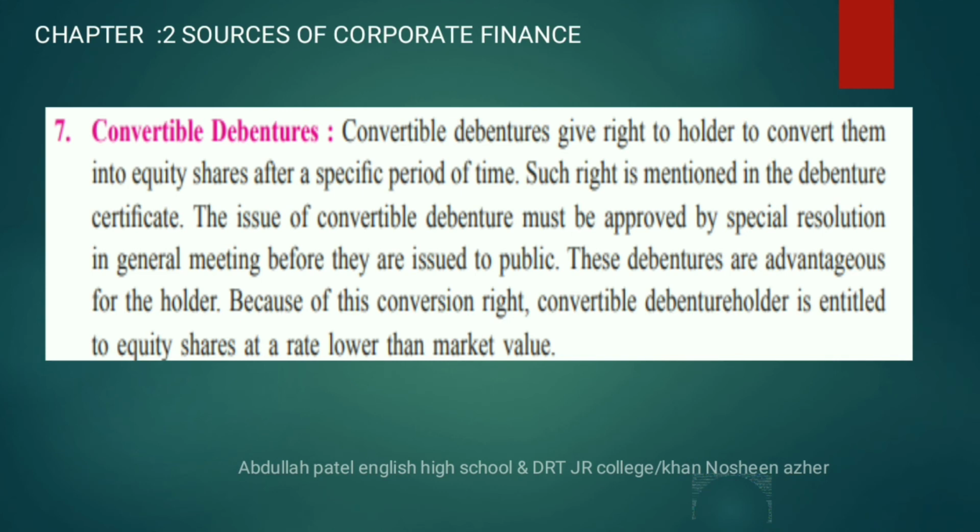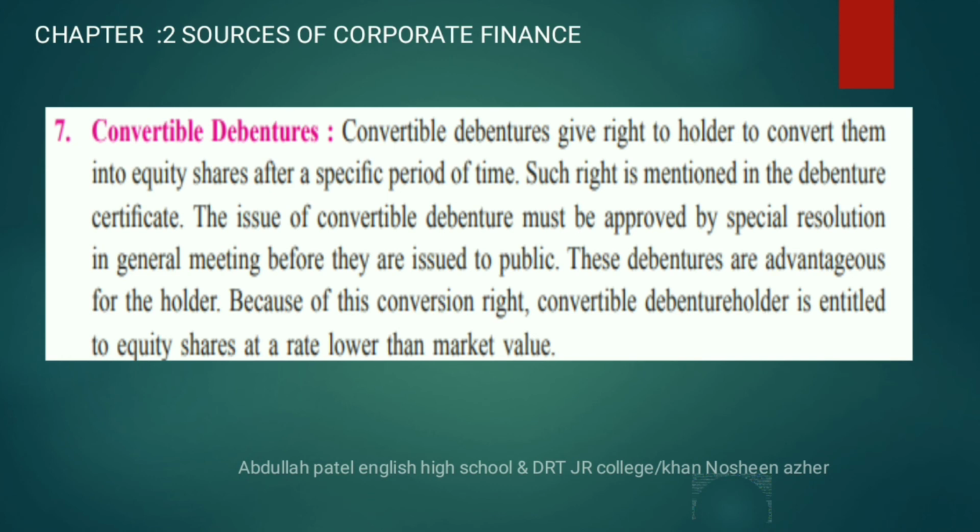So for the convertible debenture, there must be a meeting by the company. You have to pass the special resolution in the general meeting before it is issued to the public. So overall, you have an option, you can convert yourself into equity. For this, you have to conduct the meeting as a company. You have to pass the special resolution in the general meeting before issue to the public.